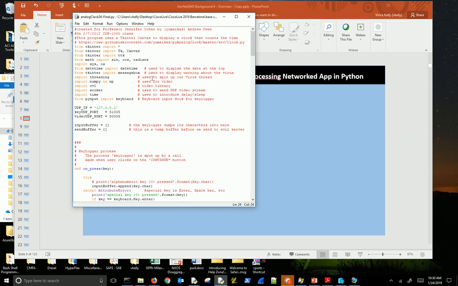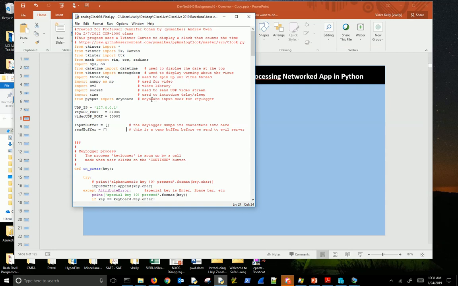Anything that I did, any changes that I made to Andrew's code, I tried to put a comment next to it to show, just as a kind of a teaching tool. So you're going to need these, in particular these three libraries. They're going to have to be downloaded and installed on your machine because, again, I'm running this source code through the Python IDLE interpreter in real time. So it literally is going down and executing each line of code as opposed to compiling this into an executable, including those libraries in the executable, and having a platform independent piece of malware.